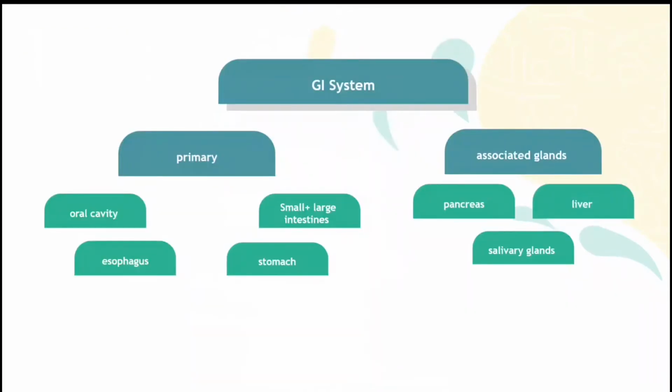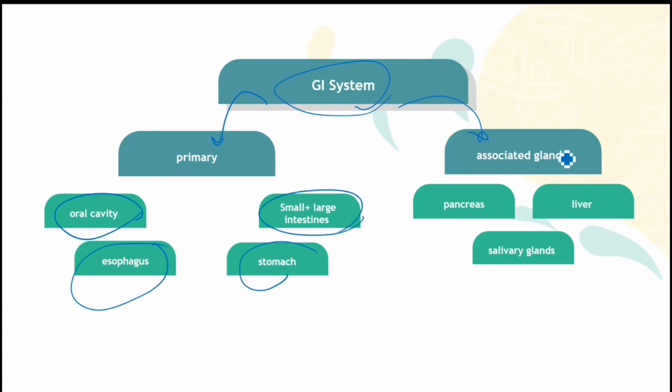Now we will talk about the gastrointestinal system. Well, we have two parts, the primary organs and the associated glands. The primary organs are the oral cavity, first one, the esophagus, the stomach, and the small and large intestine. The associated glands are the pancreas, the liver, and the salivary glands.